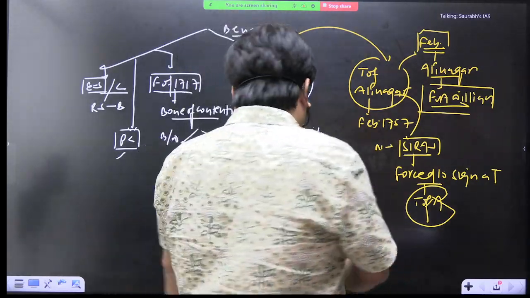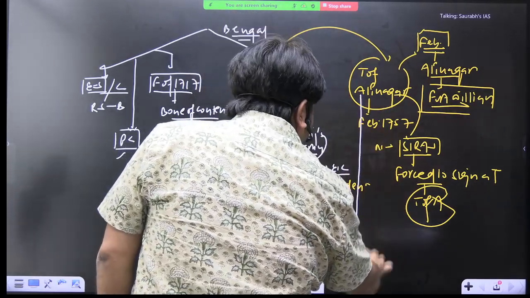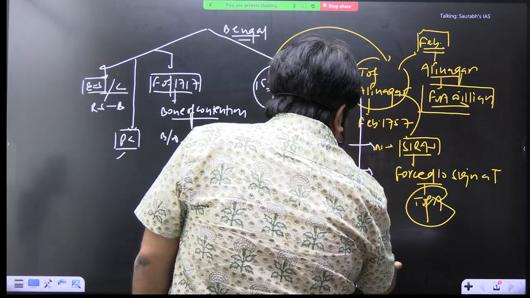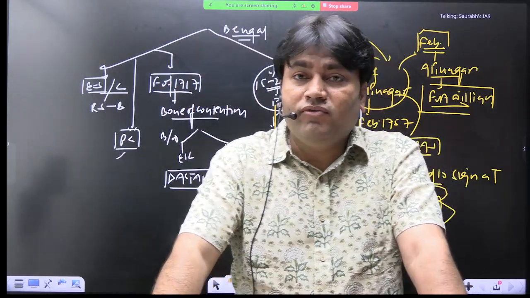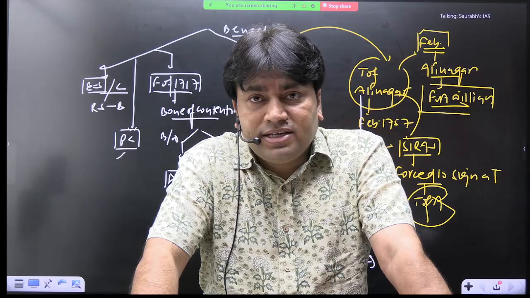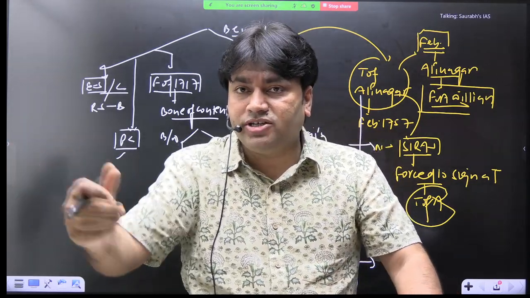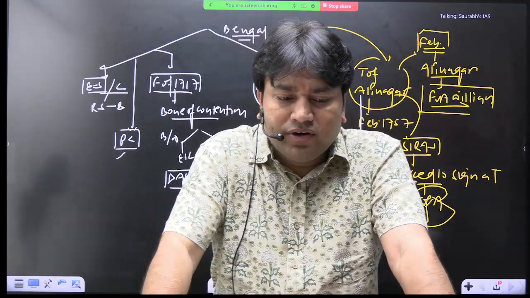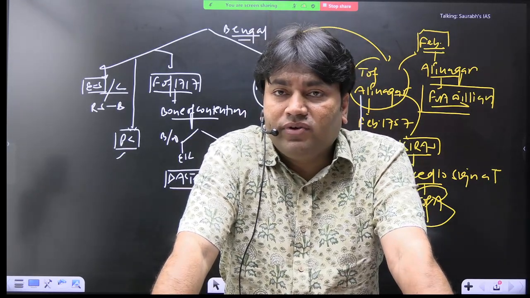You can easily assume what could be the provisions of the Treaty of Alinagar. Provision number 1: the Nawab validated EIC settlements over the Bengal region.